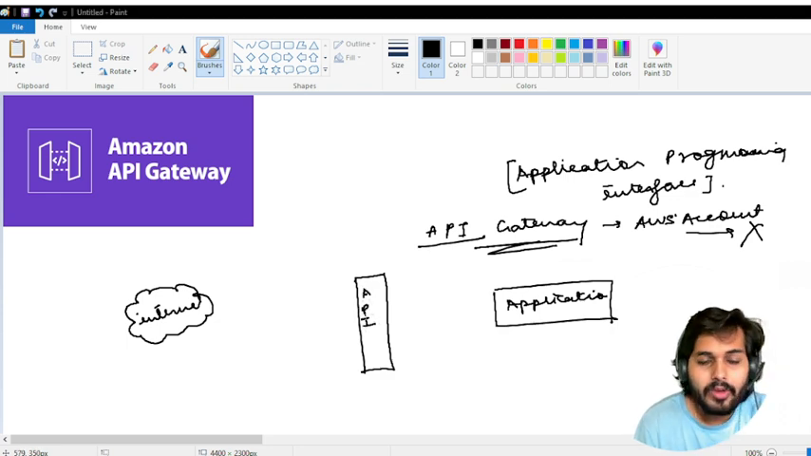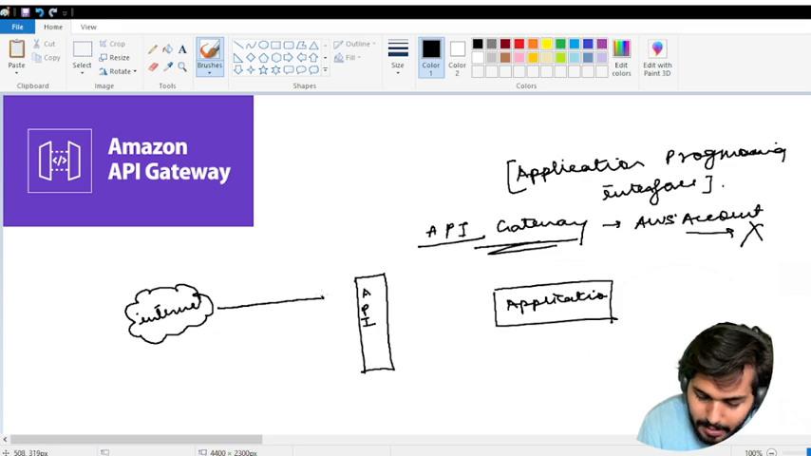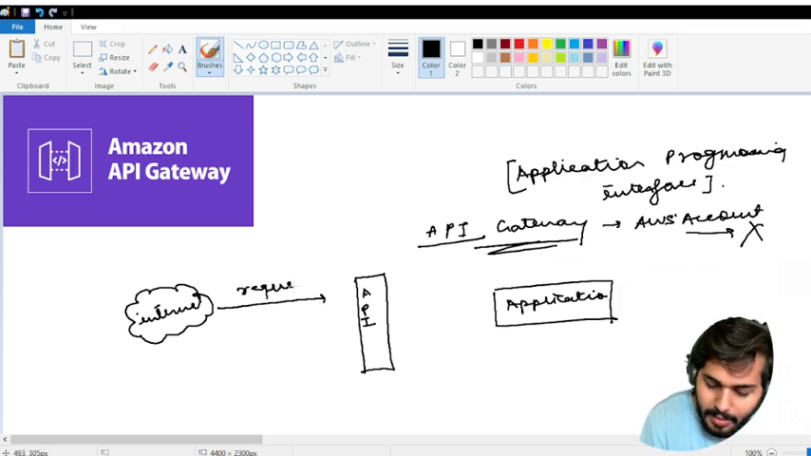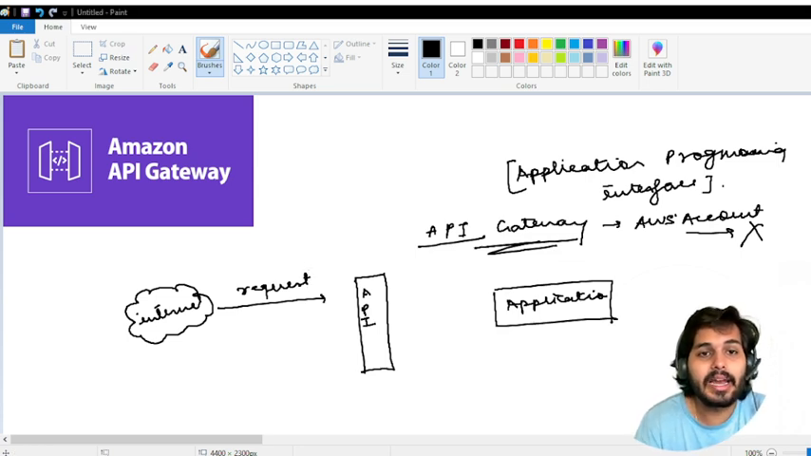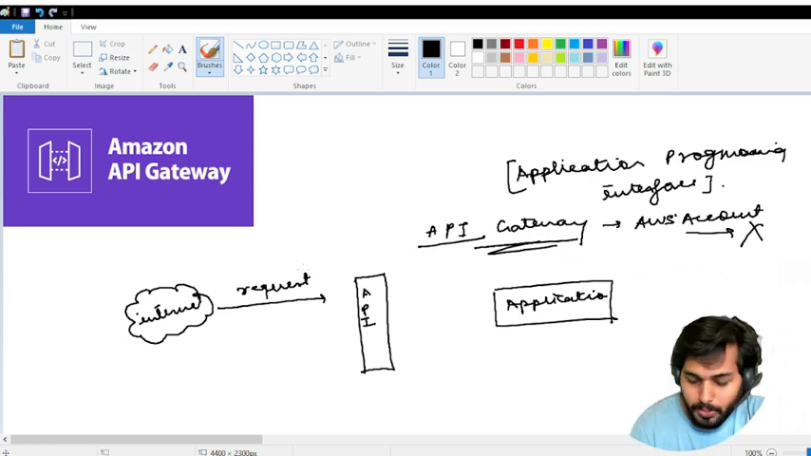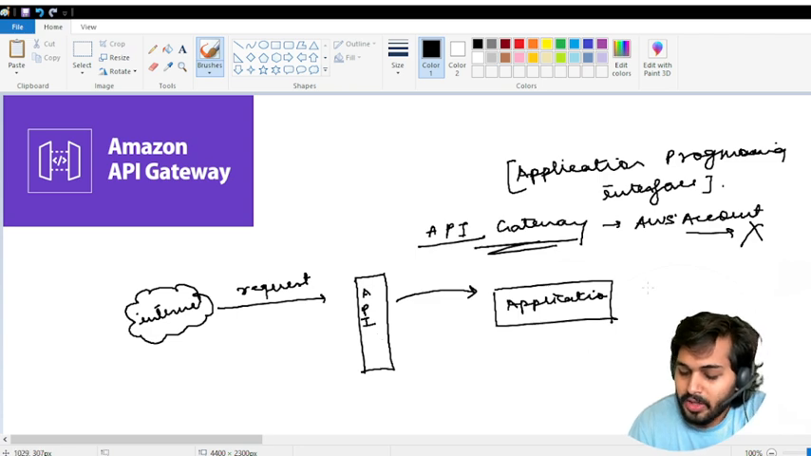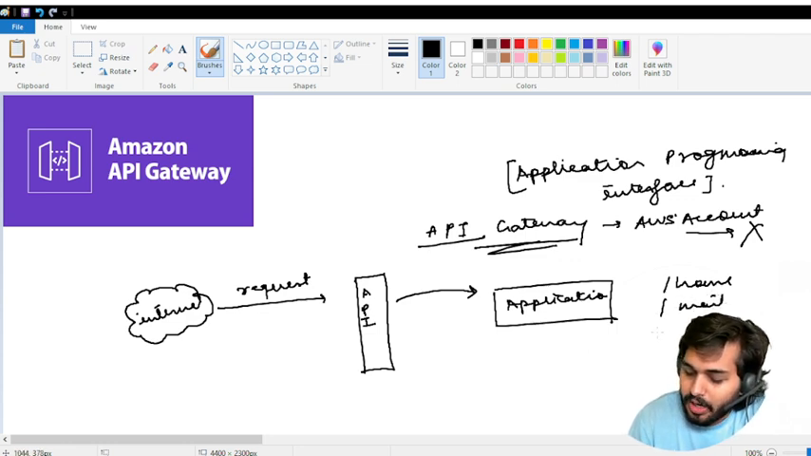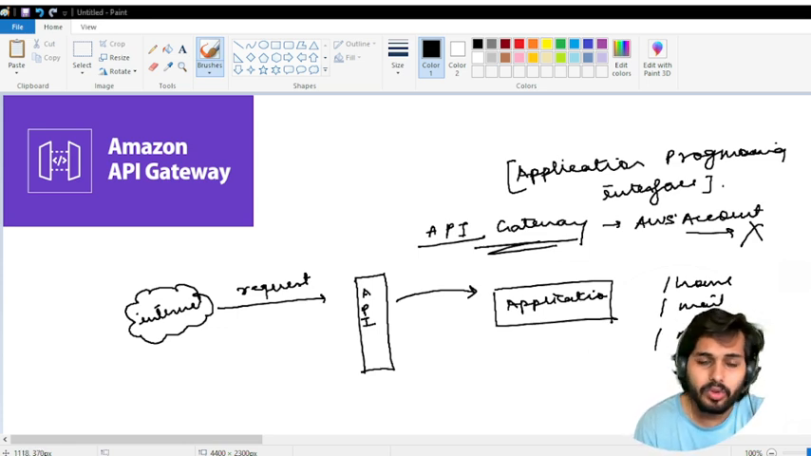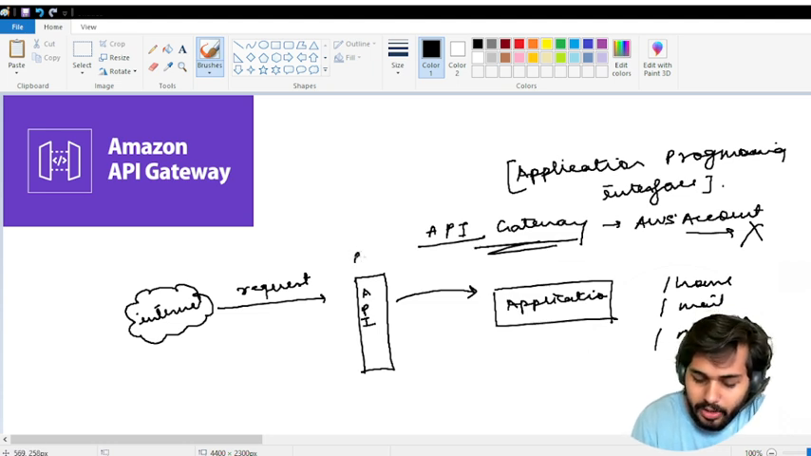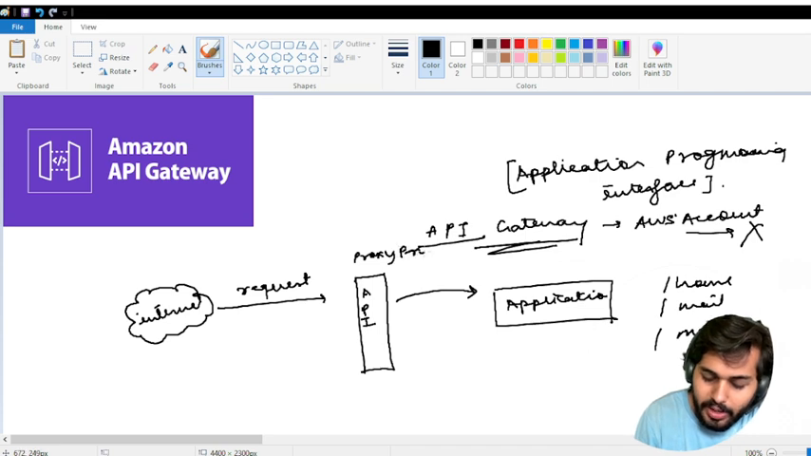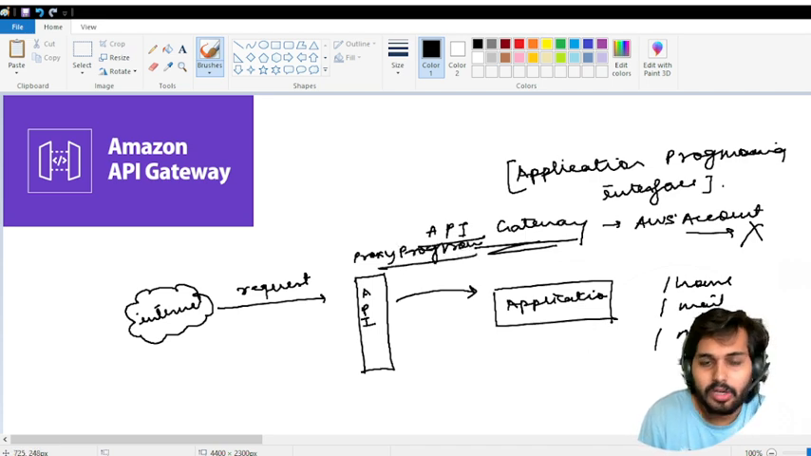The client is going to send a request to this API gateway. Suppose I request, can you please open the Gmail path for me? Behind the scenes, the API gateway will go to these applications and provide you the path. In these applications we have different kinds of landing pages, like slash home, slash mail, slash meet. So here the API works as a proxy program in between. It provides us security and also many other functionalities.